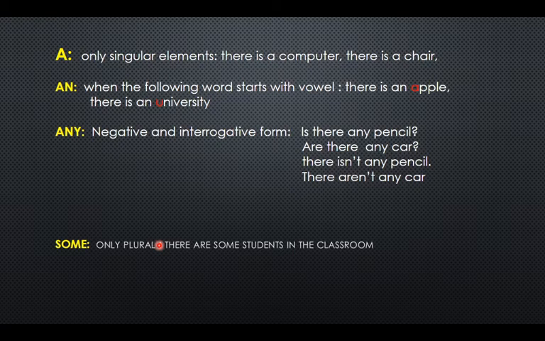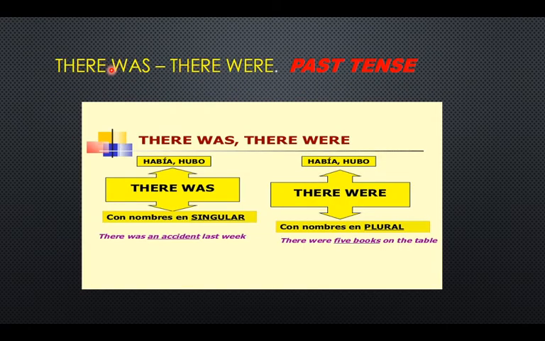Okay? The next. This is a similar topic but in the past tense. There was for singular and there were for plural. What's the difference with there is and there are? It is in past tense. There was singular, había, hubo, there was with nouns in singular. There was an accident last week. Hubo un accidente la semana pasada. Pay attention. There was because it's singular. Había o hubo, but in plural, there were. In plural, look at this.